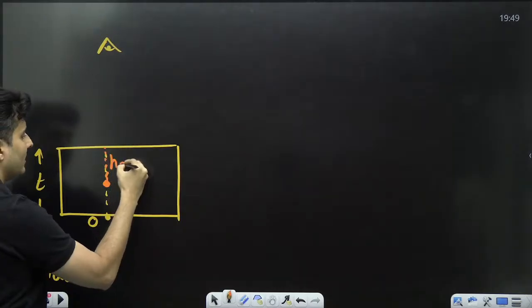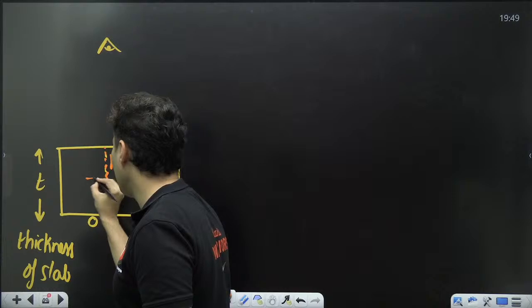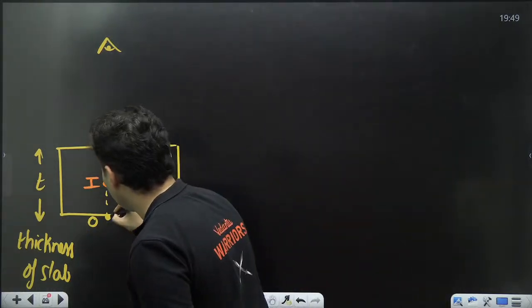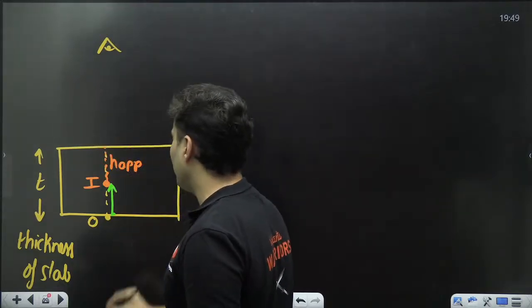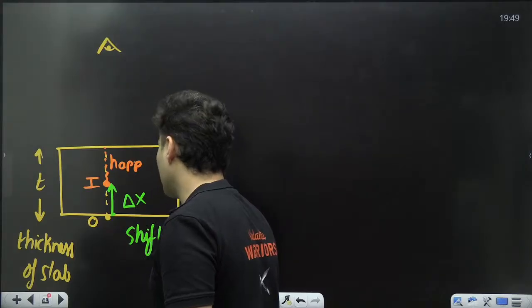This is called the apparent depth. This is where the image of the object is formed. The distance by which the object shifts to form that image is delta x, which is also called the shift